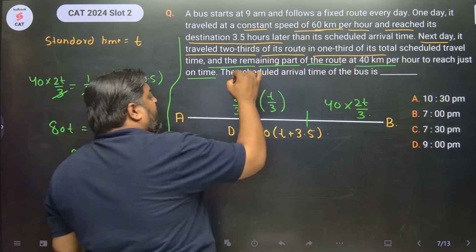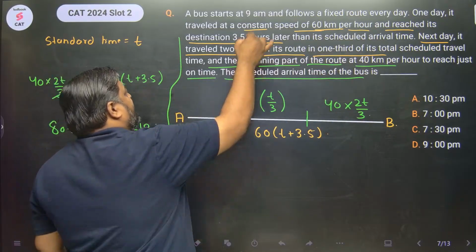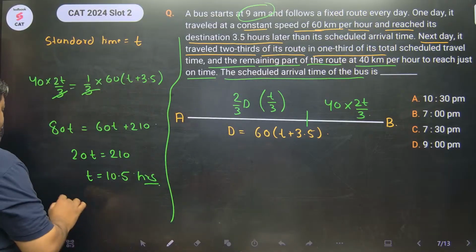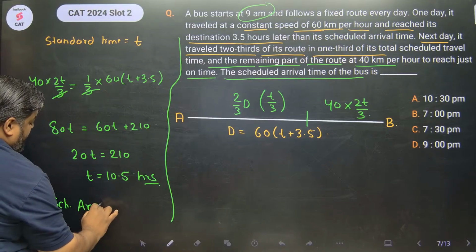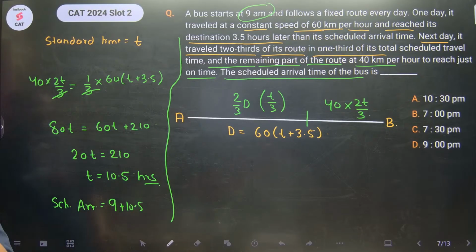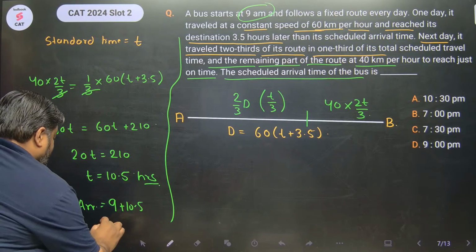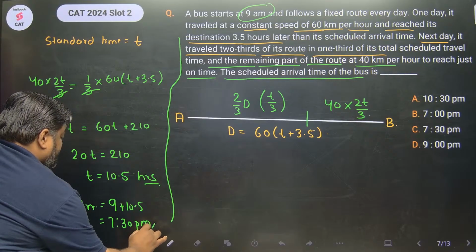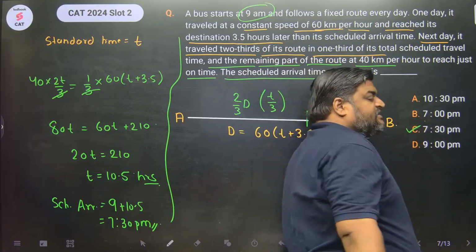अभी scheduled arrival time निकालना है, उसके लिए मुझे scheduled departure time चाहिए, which is 9 AM. The scheduled departure time is 9 AM. तो scheduled arrival is 9 plus 10.5. ये कितना हो गया बेटा? 9 में पहले 10 जोड़ो, 7:30 हो गया क्या? 7:30 PM. बोलो yes sir. Scheduled arrival is 7:30 PM.